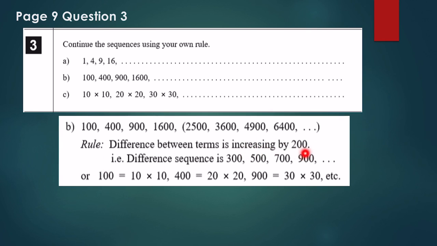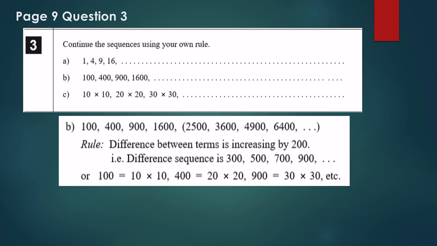Rule: the difference between terms is increasing by 200. Okay. So here the difference was 300, then here the difference is 500, here the difference is 700, here the difference is 900. This is what they mean. It's increasing by 200, the difference between two terms. Every time it's increasing by 200. Or the difference sequence is 300, 500, 700, 900. Or another way to say it, 100 is 10 times 10, 400 is 20 times 20, 900 is 30 times 30, 1600 is 40 times 40, and etc.